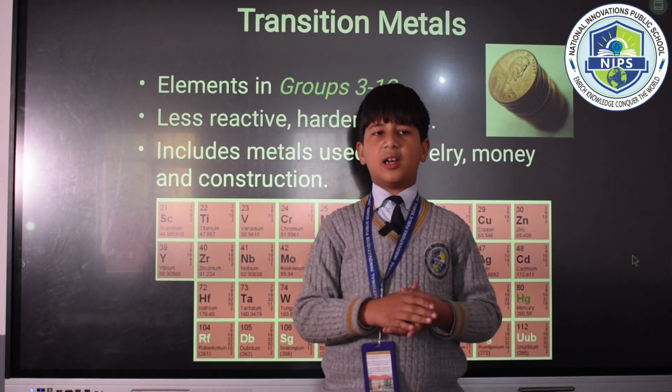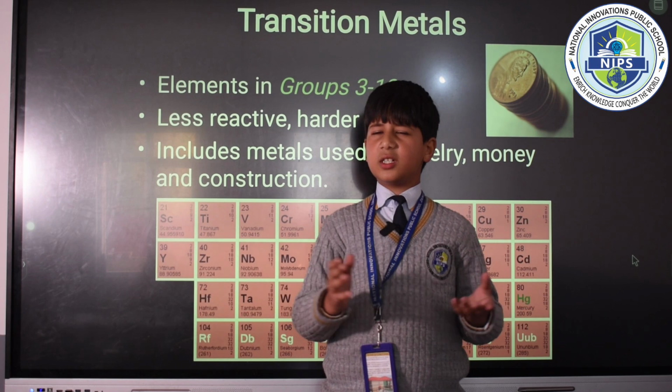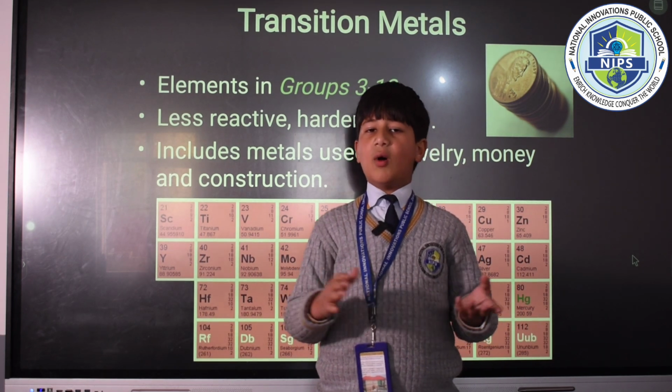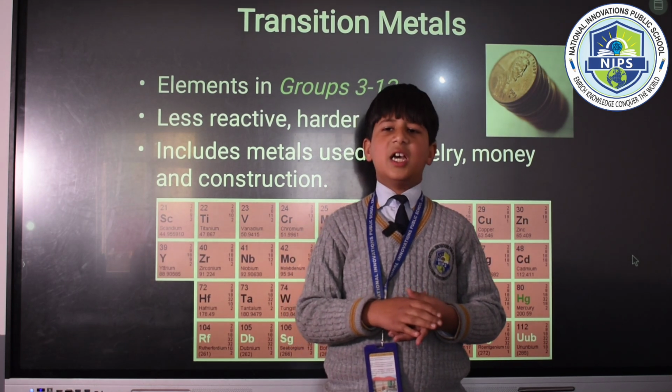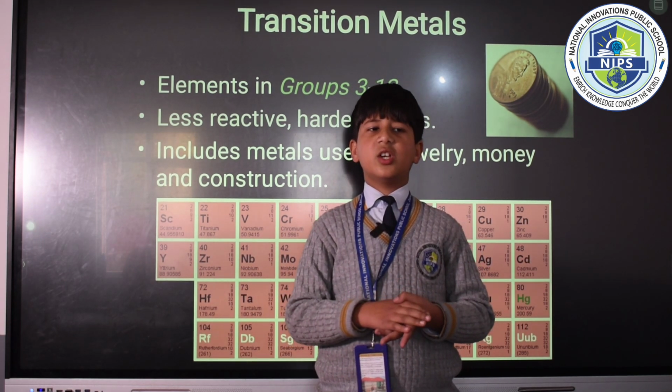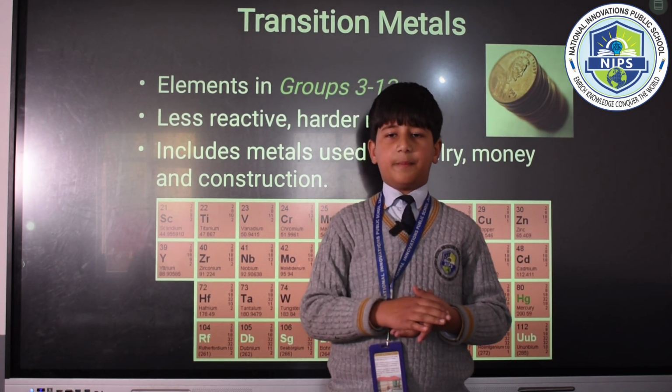These are harder and are less reactive in nature. They are good conductors of heat and electricity. They have high melting and boiling points, except mercury, which is liquid at room temperature. These are usually used in constructions, jewelry, money, etc.